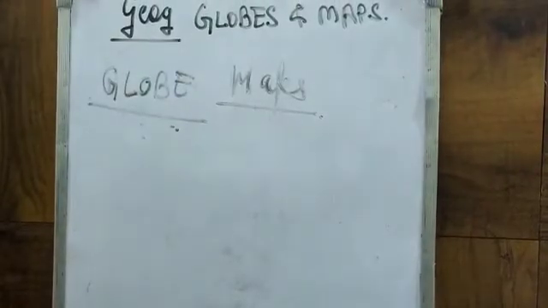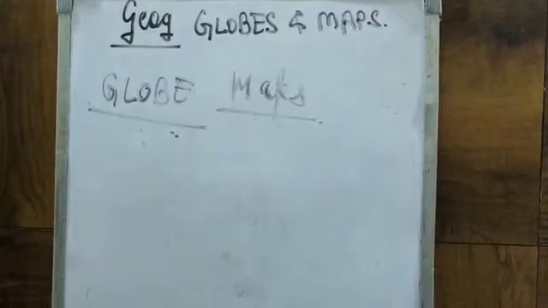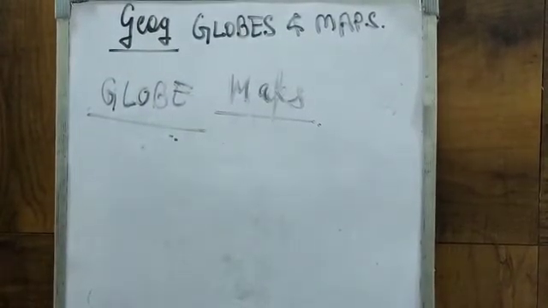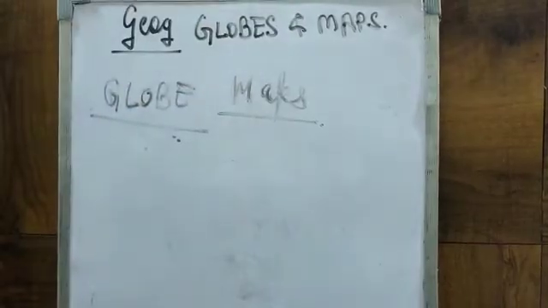A map is a flat symbolic representation of the earth. What is a map? A flat symbolic representation of the earth. You must have seen maps so many times. You must have used maps in your previous classes. So it is a flat representation of the earth on a piece of paper.